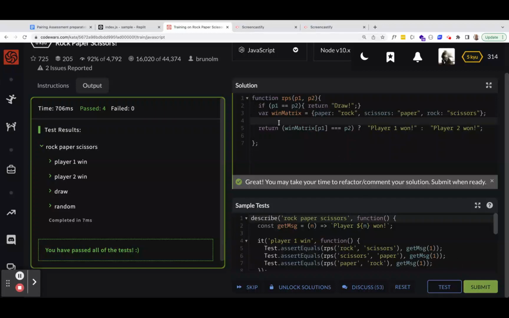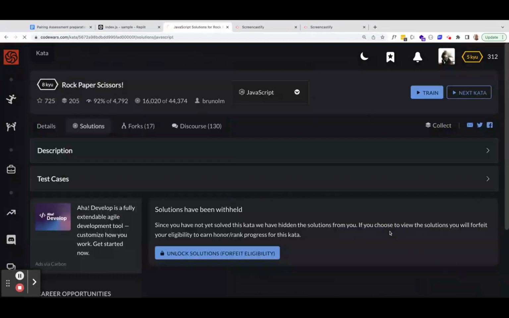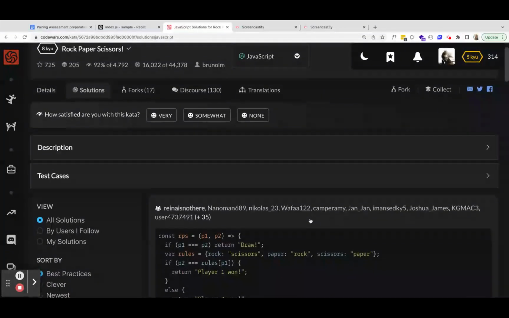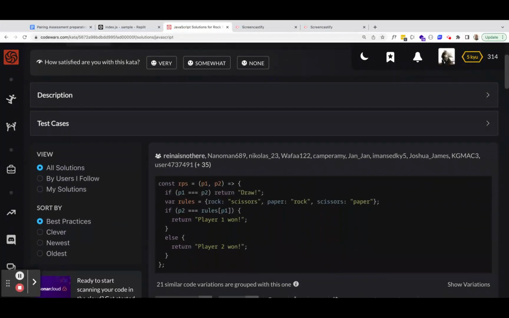So it was 3 lines of code. There are going to be people who solved it in 1 or 2. Submit it. Oh yeah, other people did the same thing. They created an object, they called theirs rules. We called it win matrix. But see, theirs was longer. They didn't use a ternary. So we're actually shorter than them.